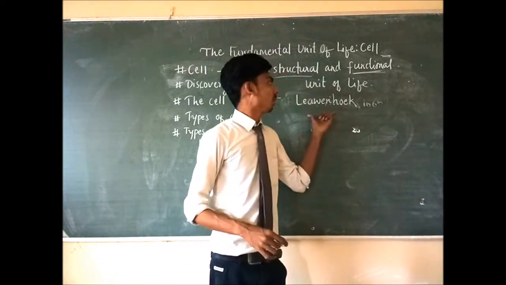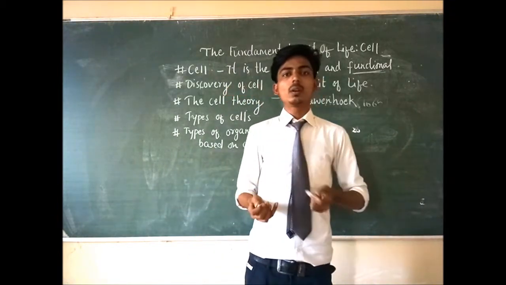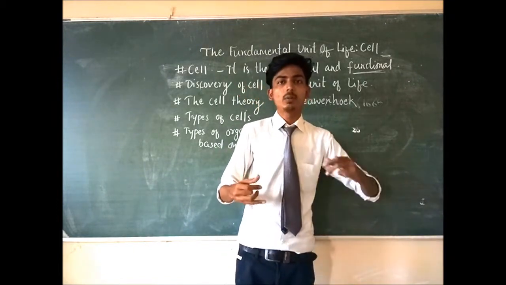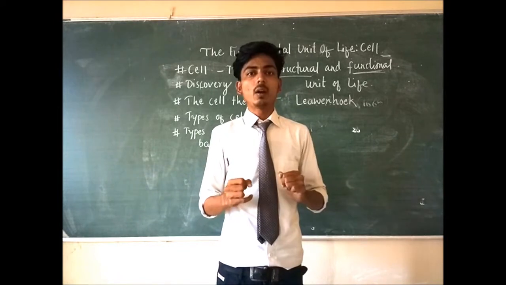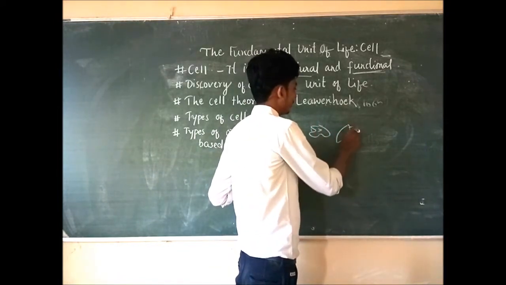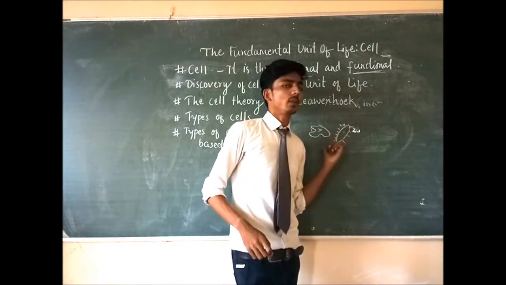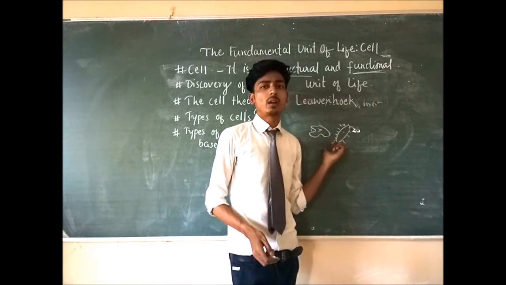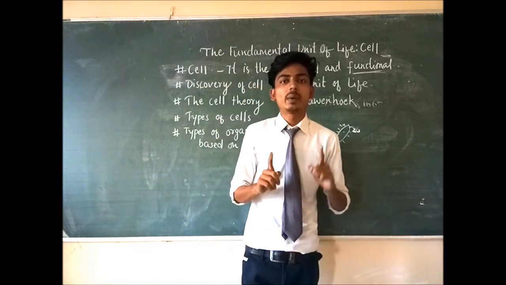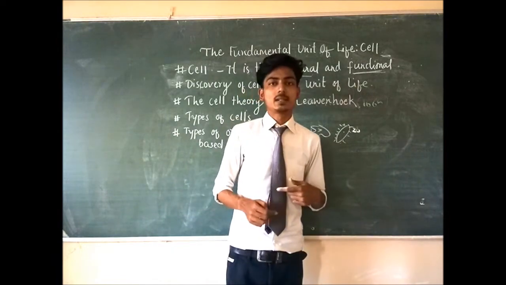Then came Leeuwenhoek, and for his discovery he collected some pond water, and when he observed that pond water, he found some living organisms, like amoeba and paramecium. So when he used his microscope, he observed living organisms. What you have to remember is that Robert Hooke discovered dead cells, whereas Leeuwenhoek discovered living cells.